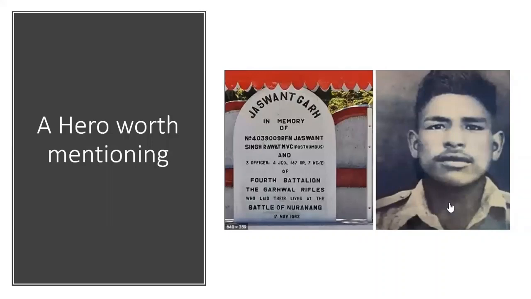Jaswant Singh got a Maha Vir Chakra and the other two got a Vir Chakra. Now this is not all. The interesting part still remains. The post where Jaswant Singh fought this battle, as you can see in the image, is still known as Jaswantgarh. This person was also known as Baba Jaswant Singh Rawat.